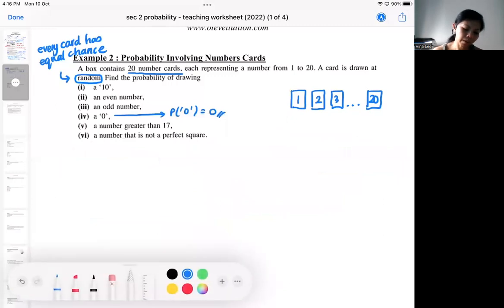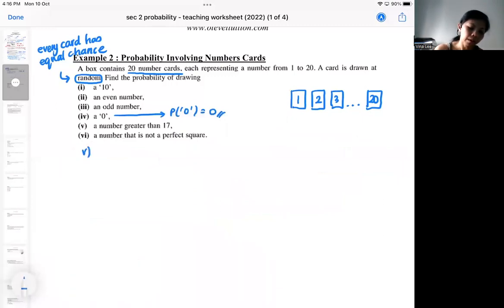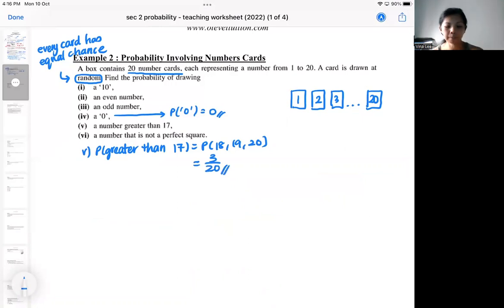So the next one. What is the probability that you can get a card that's greater than 17? So greater than 17 will be 18, 19, 20. So these are the 3 that you are interested in. So there are 3 chances out of 20 chances.